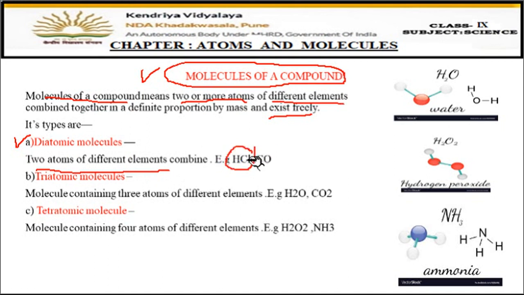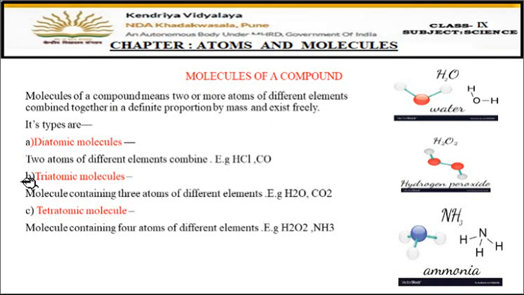Fine, now you can see one atom is of hydrogen and another one is of chlorine. So two different elements are combining together. So it's a diatomic molecule. Now you can see here another example, carbon monoxide, CO. So one atom of carbon, one atom of oxygen makes carbon monoxide. So this is also diatomic, two atoms of different elements. Okay, I hope this is clear.